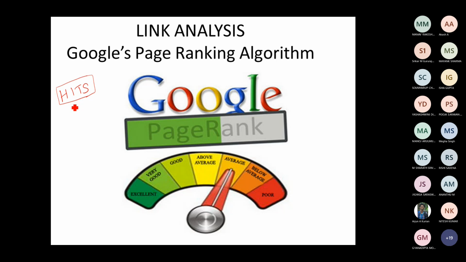The idea behind it is that you find the hubs and the authorities. So, what is a hub? What is an authority?